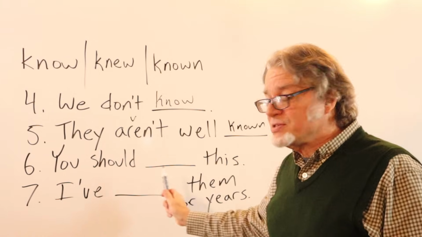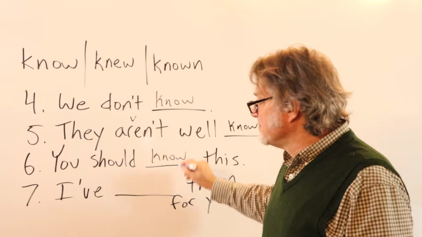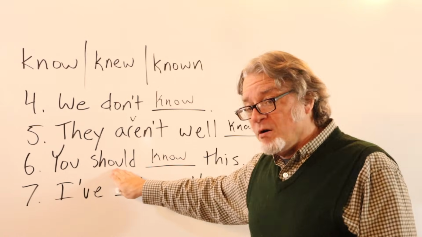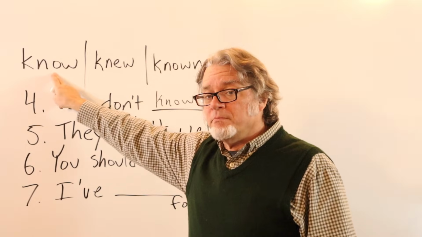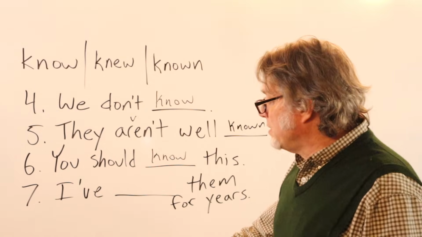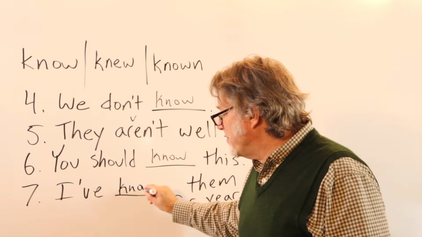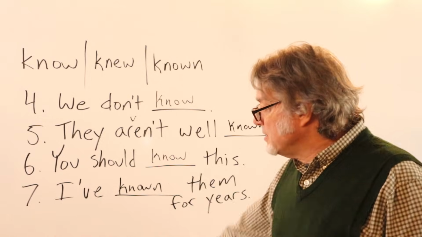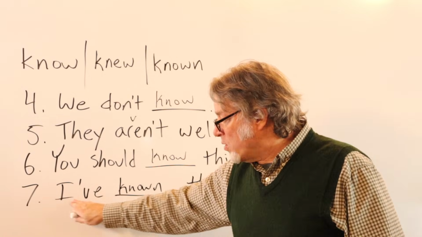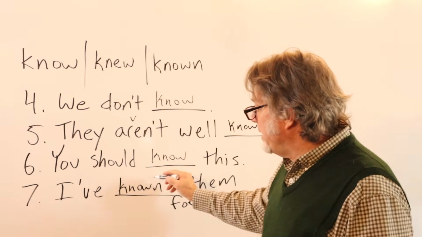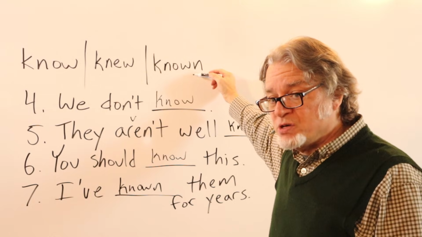For number 6, you should know this. After a modal verb, the main verb should be in the simple form. And for number 7, I've known them for years. This is in the present perfect tense. This is a contraction for I have. And this verb is in the form of a past participle.